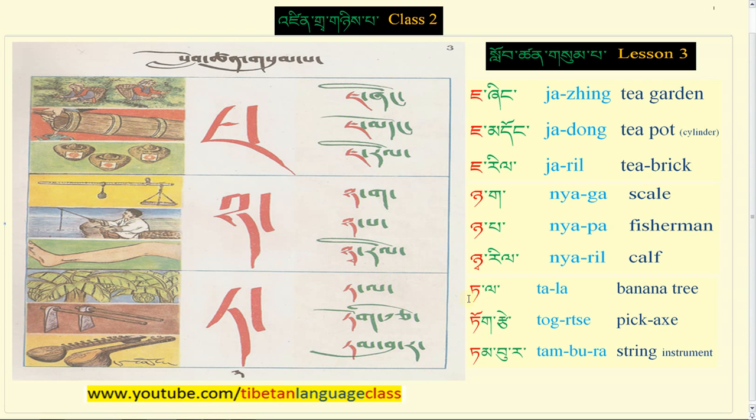Ta la tala, banana tree. Tanaro tokha tok ra zapta zadengbo tse tok tse. So generally for tsa, there is an extra stroke right up there. You guys should remember from one of the previous video, but since there's a stacked letter ra on top of the letter tsa, that's why you don't see that extra stroke right there.